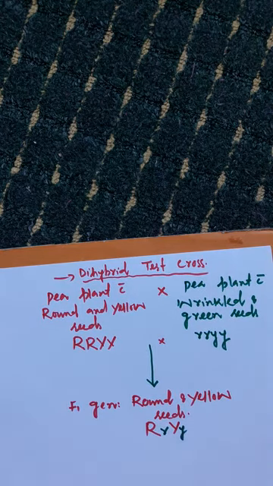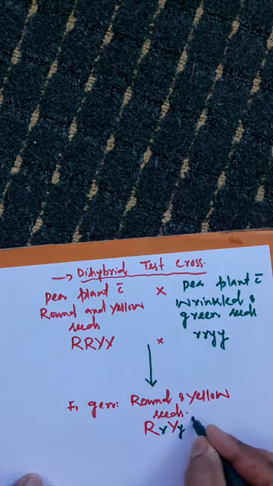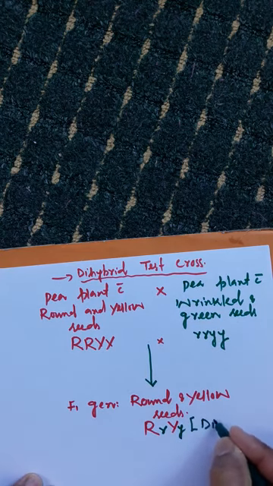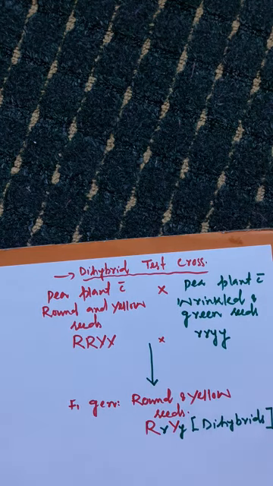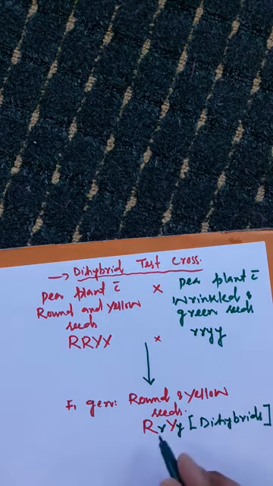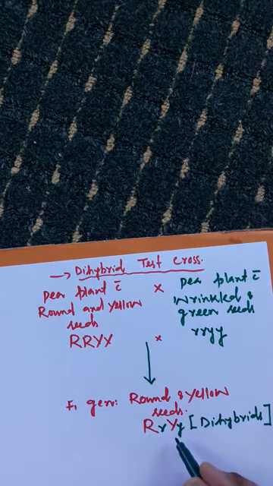And these are the hybrids termed as dihybrids. So what are dihybrids? Dihybrids are the hybrids that are heterozygous for two pairs of alleles, or dihybrids are the hybrids that are heterozygous for two characters or two traits.